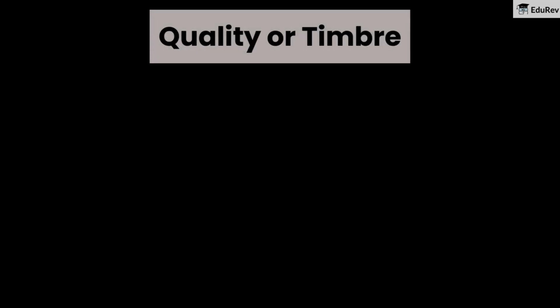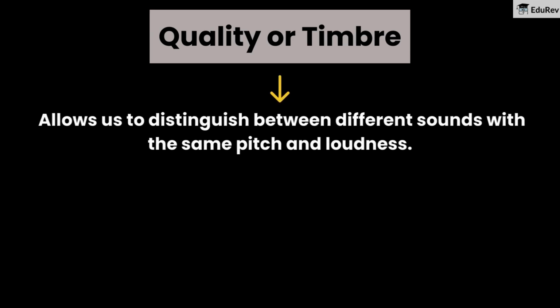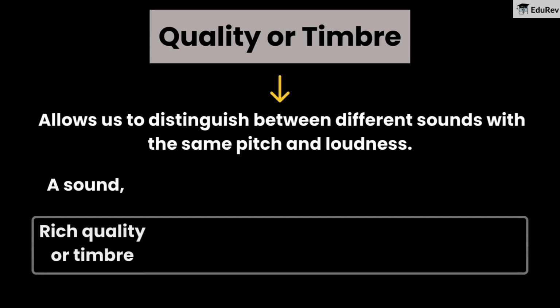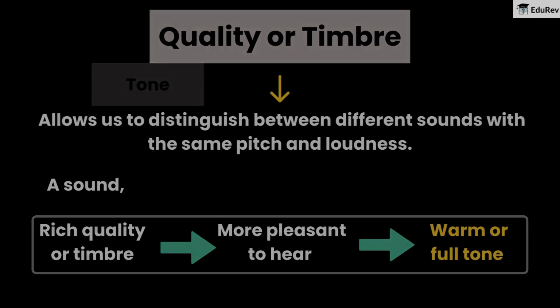Now let us talk about the quality or timbre of sound. It allows us to distinguish between different sounds with the same pitch and loudness. Rich quality or timbre means sound is more pleasant to hear. This leads to a warm or full tone.